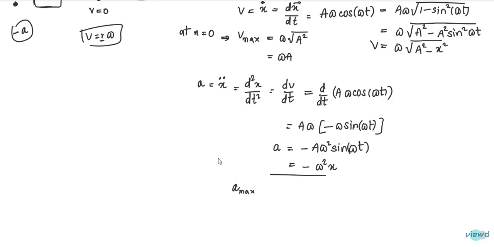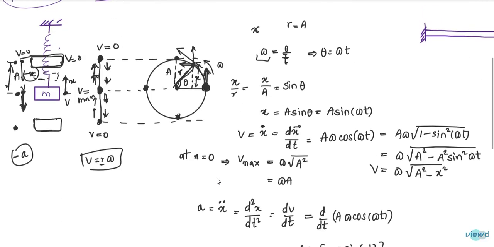Acceleration will not be constant throughout the motion. So maximum acceleration is equal to minus omega square into a. When x is equal to r, which is equal to a, then acceleration is maximum. So where is the acceleration maximum? At the extreme positions, because at this point the velocity is 0.